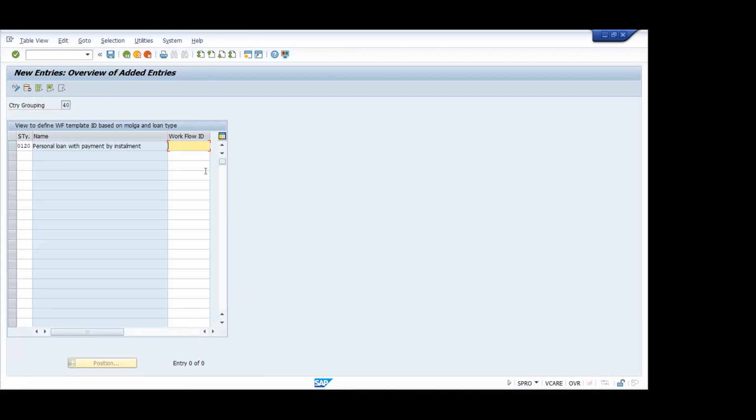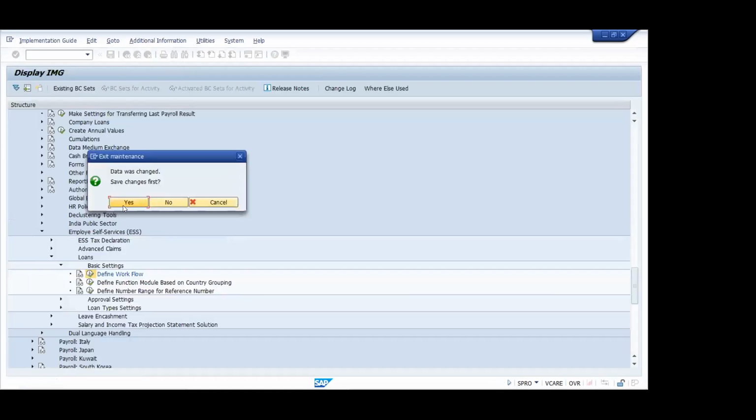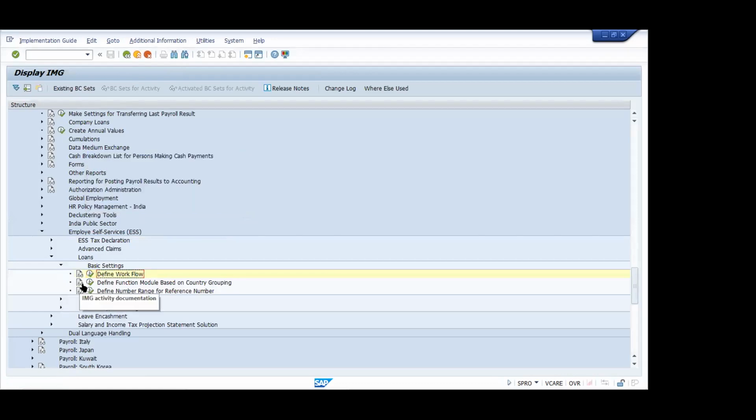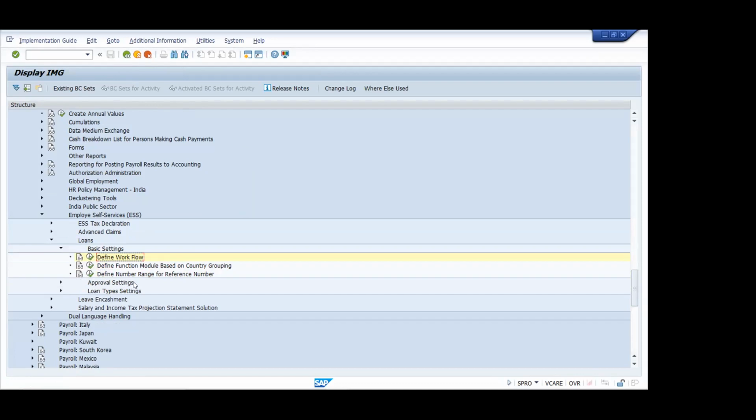Now you can go back. You can just close it here. The second and third are again a little technical. Whenever defining a function module based on the country grouping, we decide which function module will control this setting. The third one is a number range for reference number.